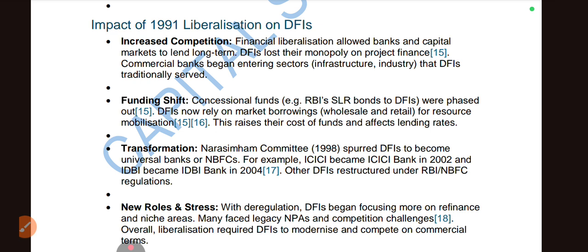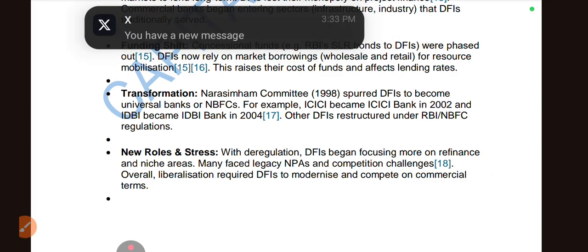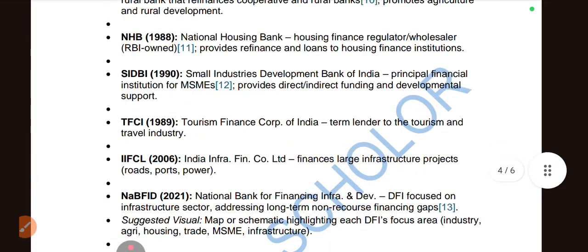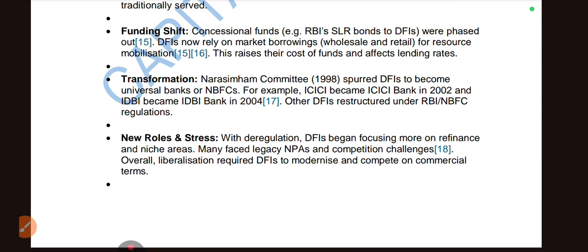Okay, next is funding shift. Concessional funding is gone. DFIs now rely on market borrowings for resource mobilization. This raises the cost of funds and affects lending. Next is transformation, the Narasimham Committee. We should remember these committees. Okay, the Narasimham Committee said DFIs should become a universal bank or NBFC. For example, ICICI became ICICI Bank in 2002, and IDBI became IDBI Bank in 2004. Other DFIs were restructured under RBI NBFC regulation. These will be controlled by these two regulators.